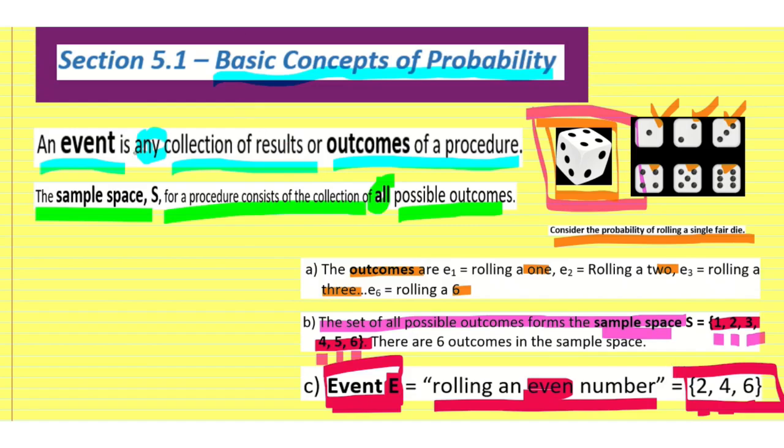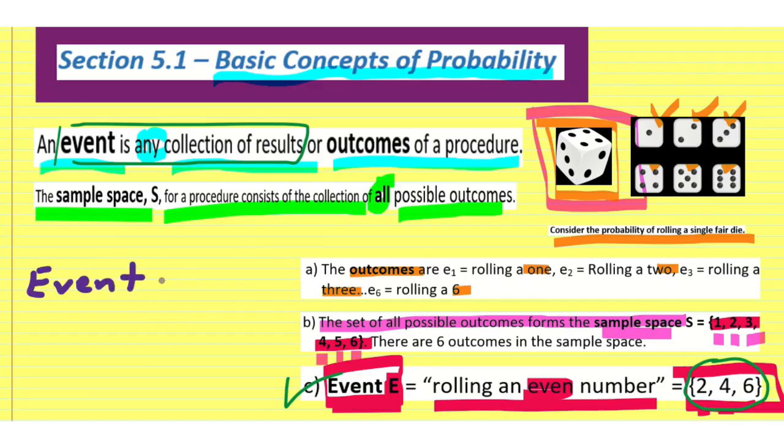But let's go back and talk about this a little bit more. An event is any collection of results. So event E is this collection 2, 4, and 6. But what if we said event A is the event that we would roll any number?